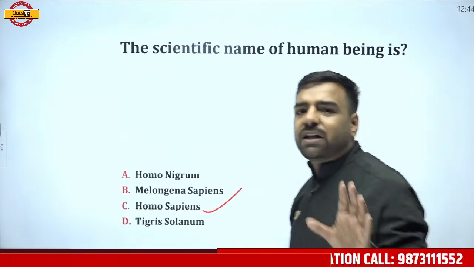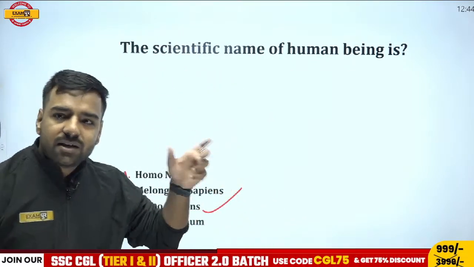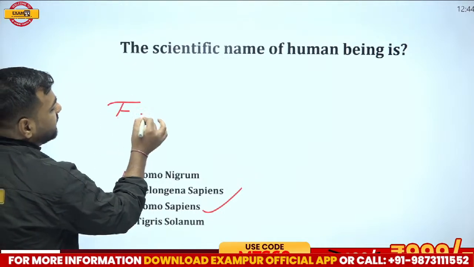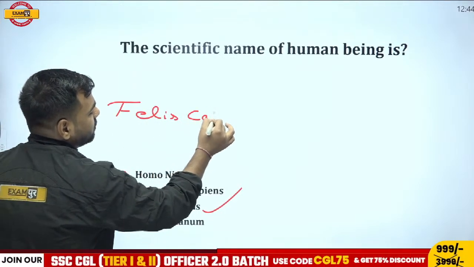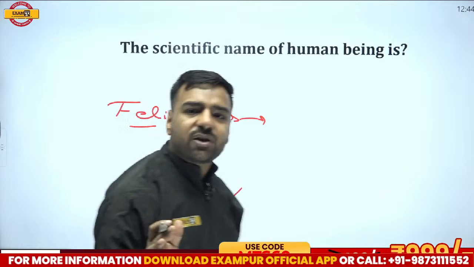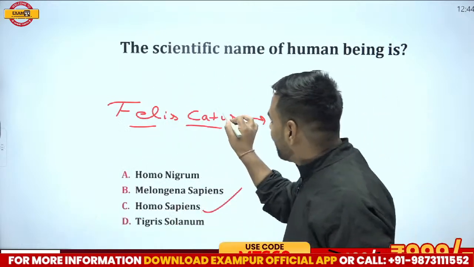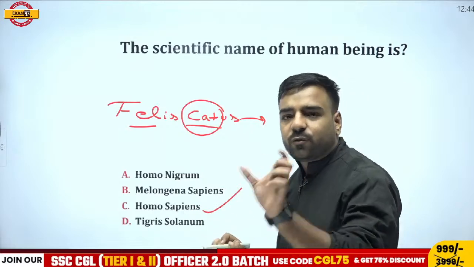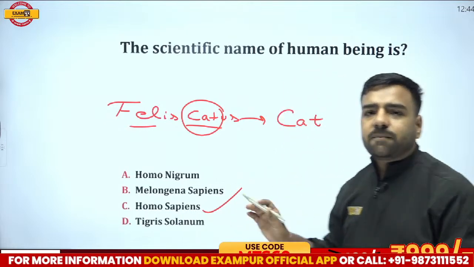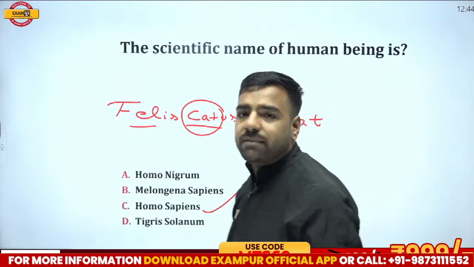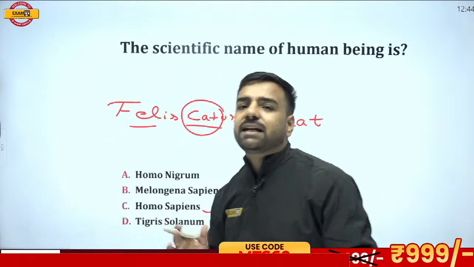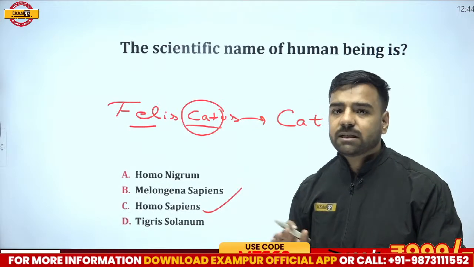Now from this question, if I try to have a look at the cat's name, the cat's name looks almost the same. For example, if I talk about a name that is Felis catus, what do you think? This must be the name of whom? Just try to have a look at this word, cat in catus. So Felis catus is actually the scientific name of cat, right? You must remember cats' and humans' names at least for the CHSL level examination, because this is repeatedly asked. But if you are going for CGL and all, you must remember for earthworms, some of the bees.